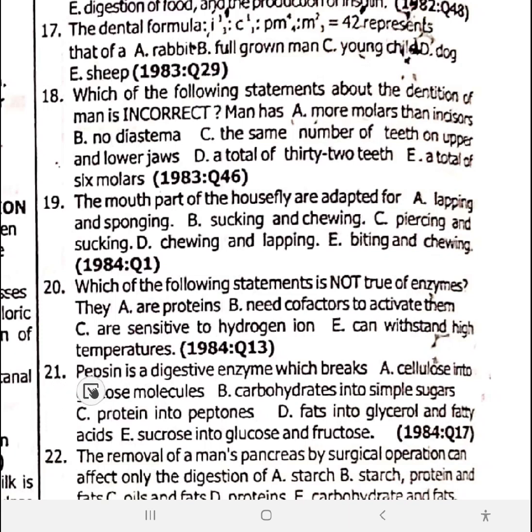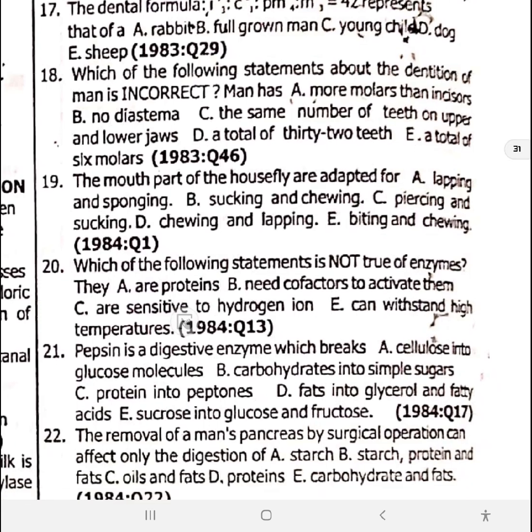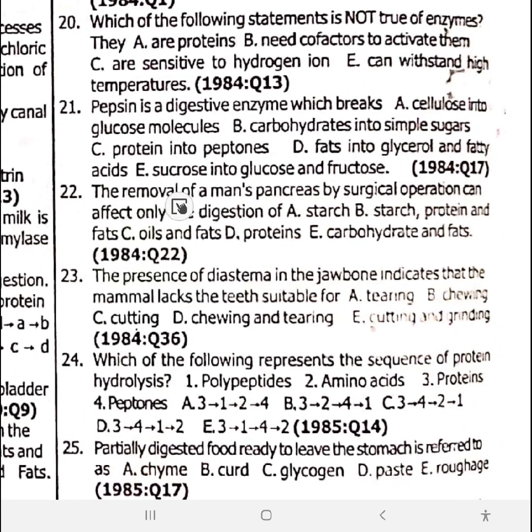So 21 is proteins to peptones. 21 is option C. Proteins to peptones. 22. The removal of a man's pancreas by surgical operation can affect only the digestion of 22. Option B. It will affect starch, protein, and fat.